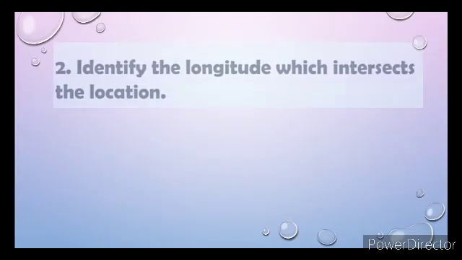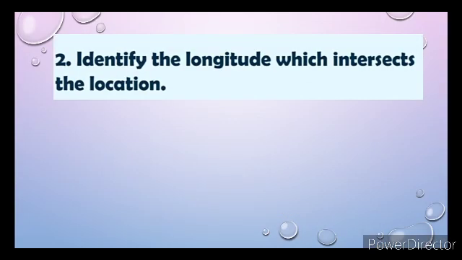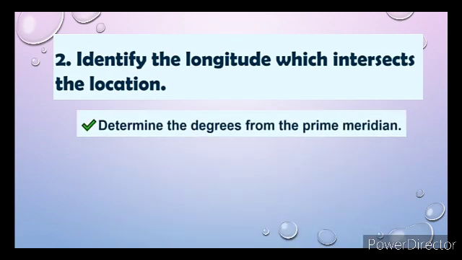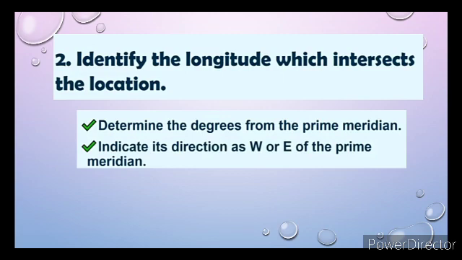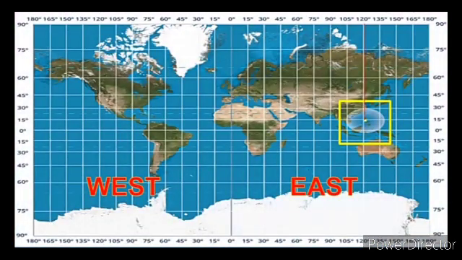Next, we have to identify the longitude which intersects the location. Determine the degrees from the prime meridian and indicate its direction as west or east of the prime meridian. From 0 degree longitude, we move 121 degrees east of the prime meridian. So the longitude is 121 degrees east.